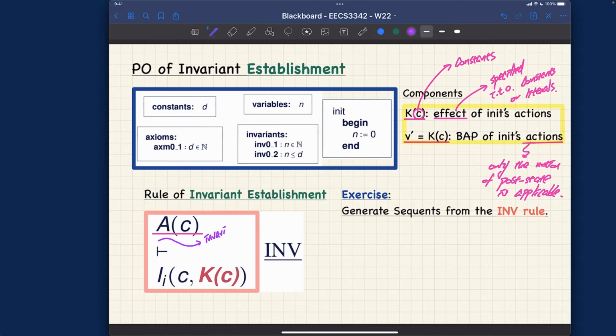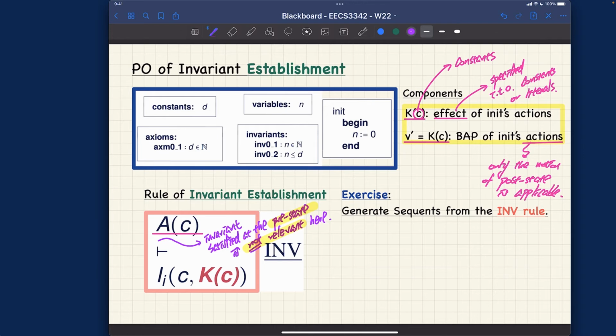invariance satisfy any pre-states is not relevant here, because in the case of invariant establishment for the very first time, we simply don't worry about the pre-state. There's simply no notion about pre-states, right? The pre-state over here is simply not relevant. It's irrelevant. That's something I want you to pay attention to in the hypothesis.